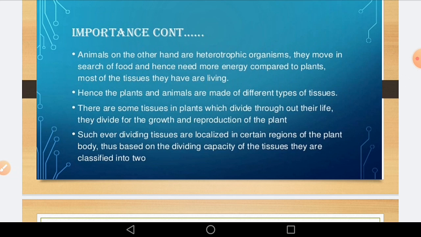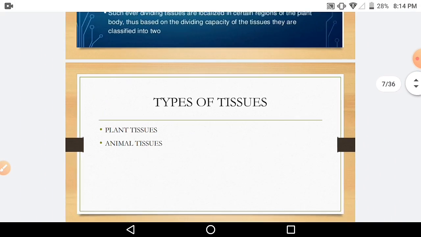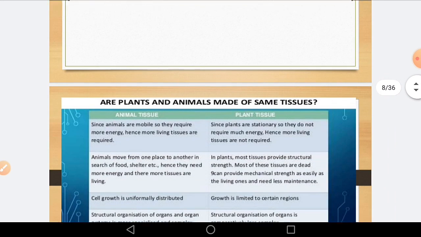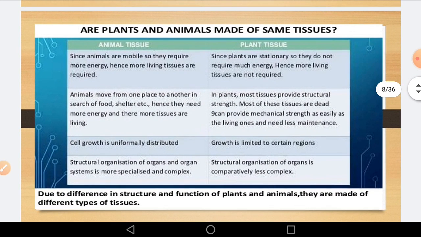Now there are some tissues in plants which divide throughout their life. Division goes on in the body throughout the lifespan for the growth and reproduction of the plant. Such ever-dividing tissues are localized in the central region of the plant body. On the basis of division, they are classified into different types that we learn further. So now, as we saw the types of tissue, plant tissue and animal tissue, first let us see the difference between plant and animal tissue in detail. What was the first difference I said?